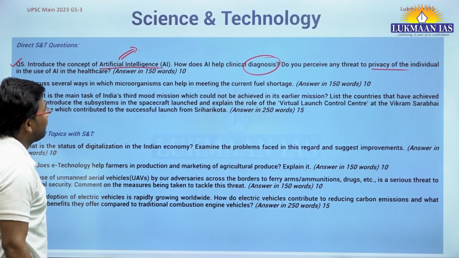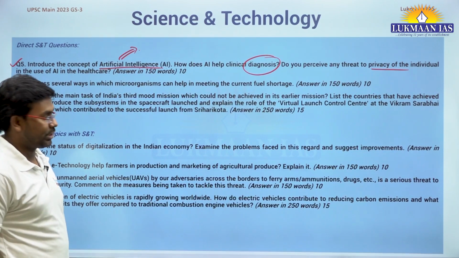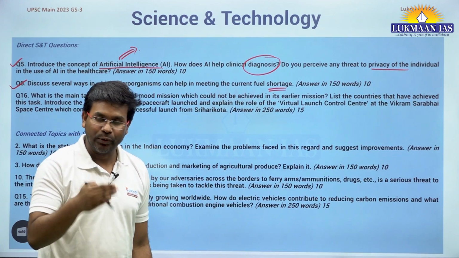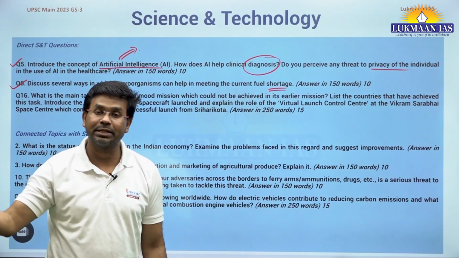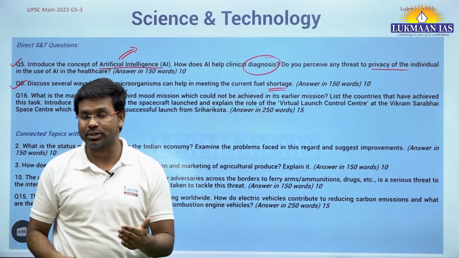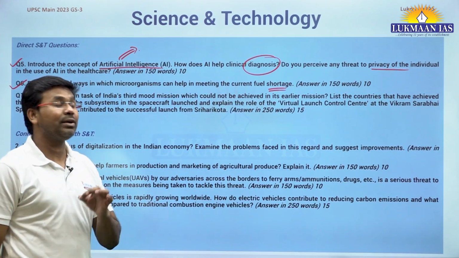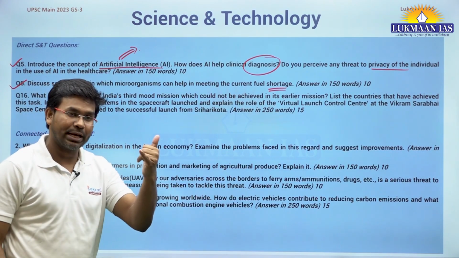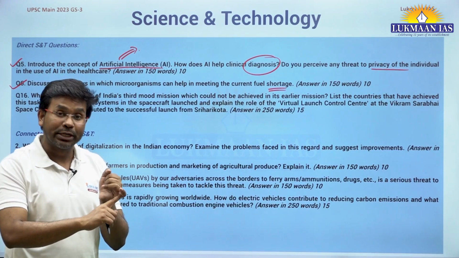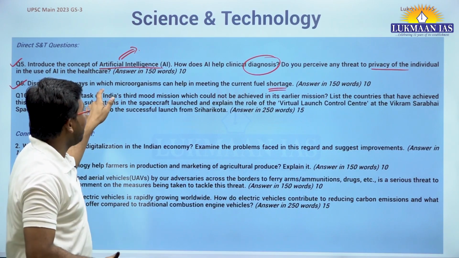Second question: discuss several ways in which microorganisms can help in meeting the current fuel shortage. Okay, so we have a shortage of fuel, right? Because the fuels that we are using are fossil fuel based, and they are limited in quantity. They are exhaustible. They may get exhausted in a very short span of time. In this article, they have talked about microorganisms, which comprise bacteria, protista, viruses, and various other kinds of organisms at micro scale.